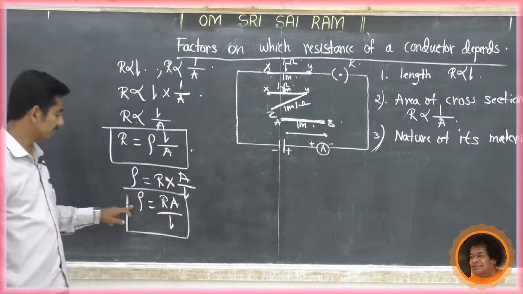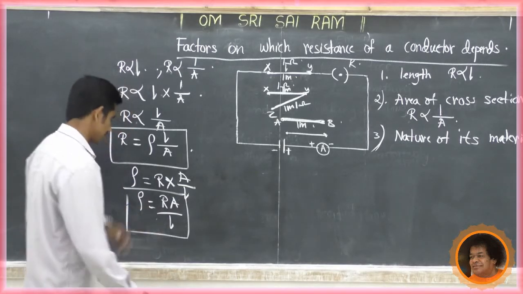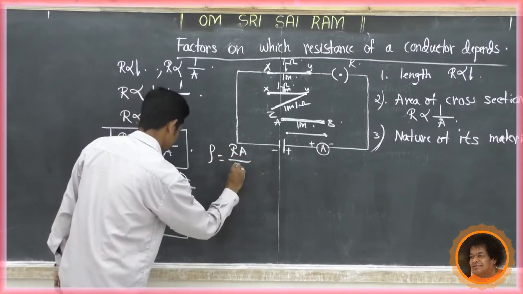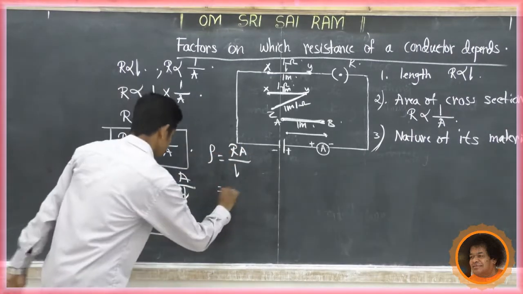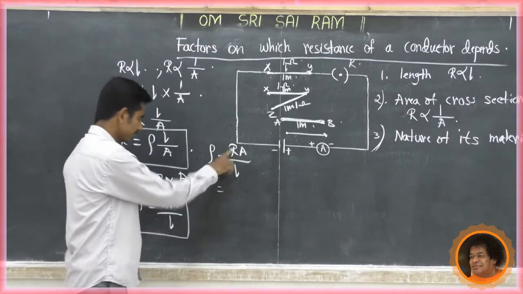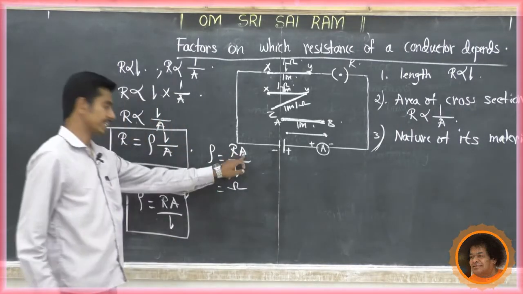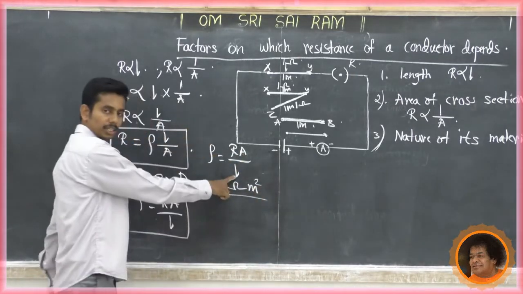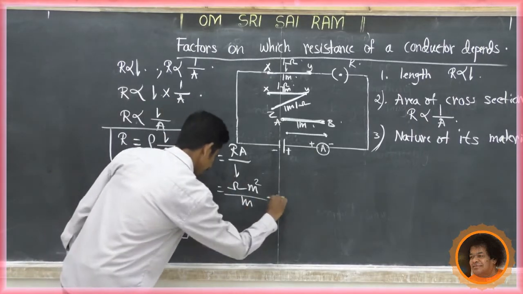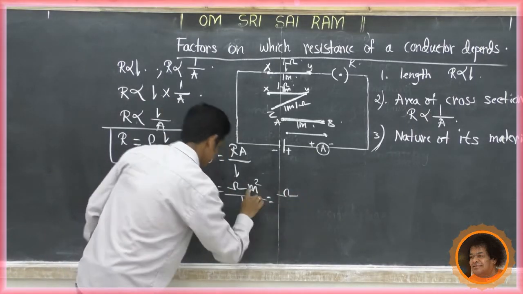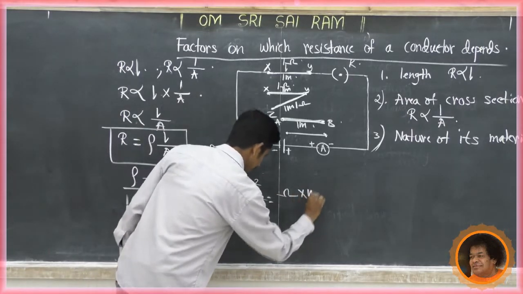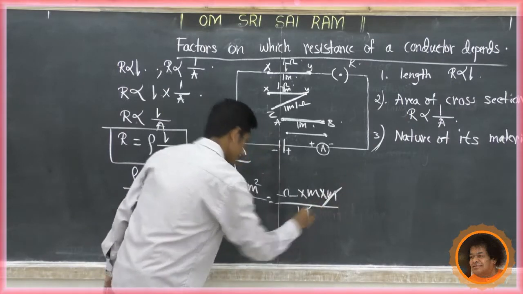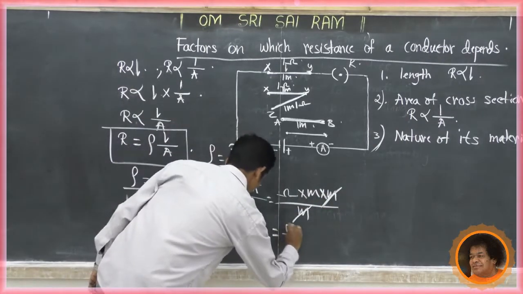From this we can write the SI unit of resistivity. How to find the SI unit? Rho means RA by L. Now what is the SI unit of resistance? It is ohm. What is the SI unit of area? It is meter squared. What is the SI unit of length? It is meter. Meter squared means meter into meter, divided by meter. So one meter cancelled. So we get ohm meter.